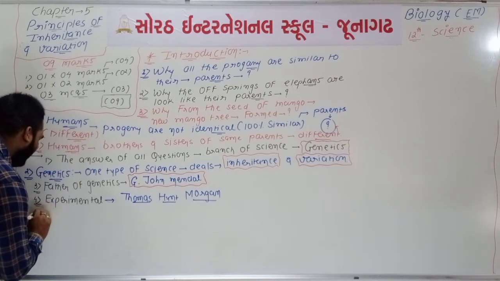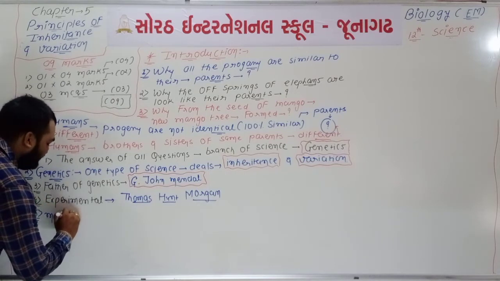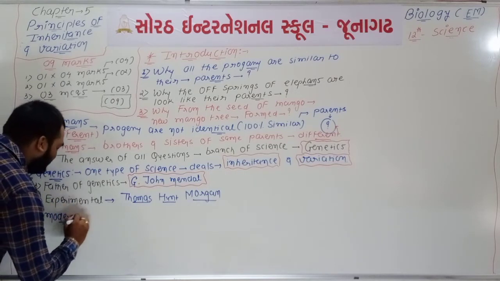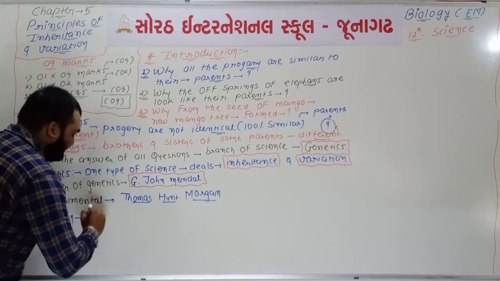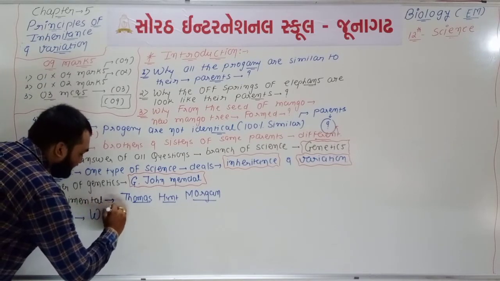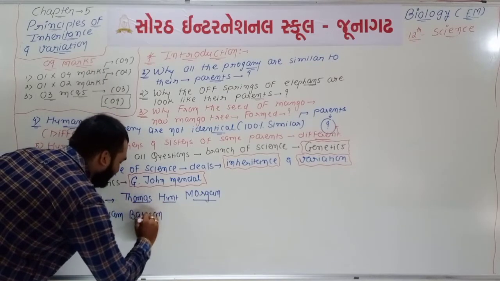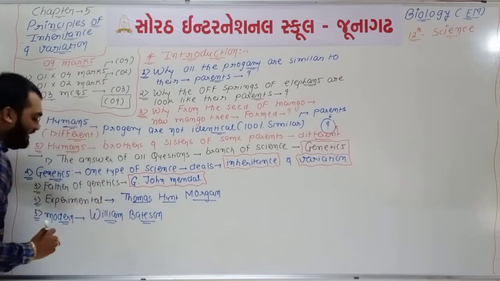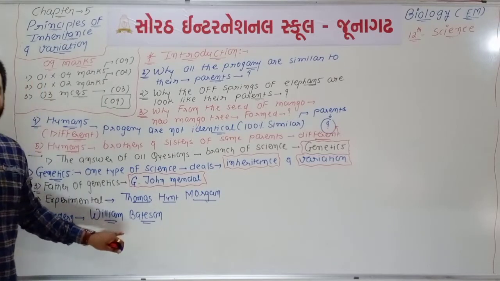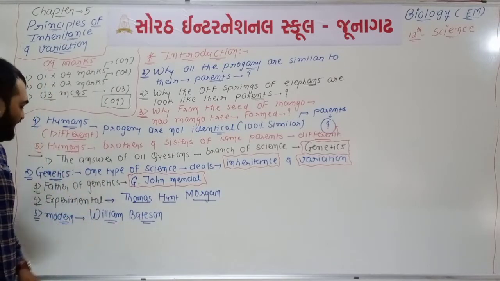If we talk about the father of modern genetics, then the scientist named William Bateson is known as the father of modern genetics. So 3 different names are there.